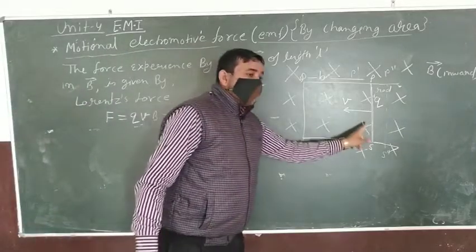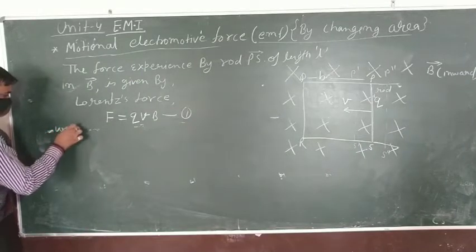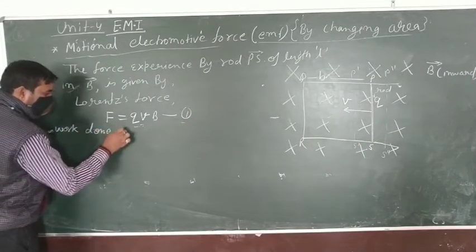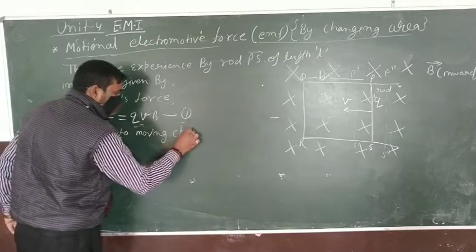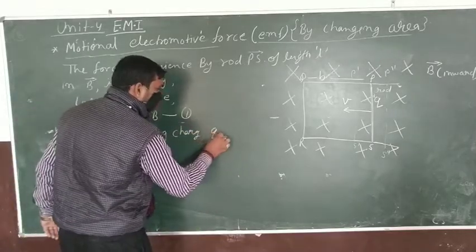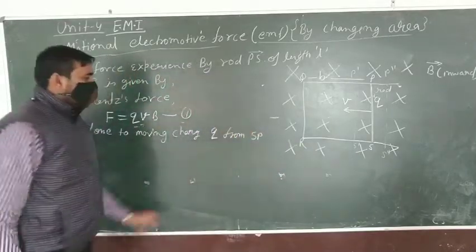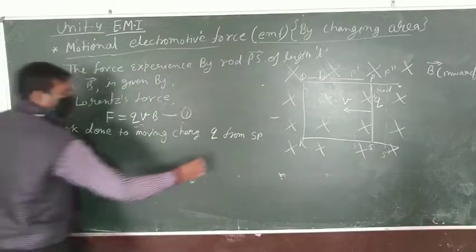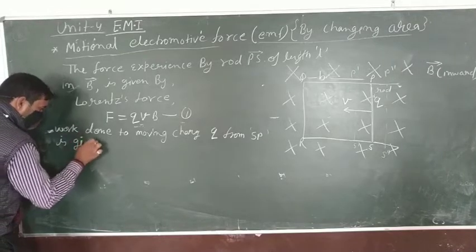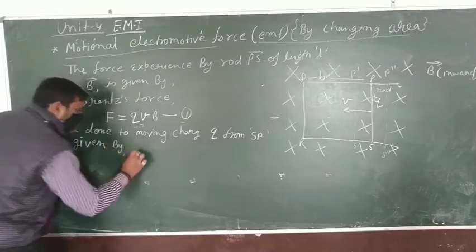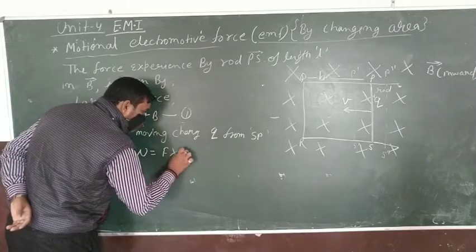Then the small work done in moving the charge q from S to P is given by W is equal to force into displacement SP.